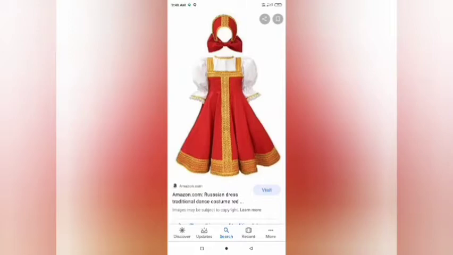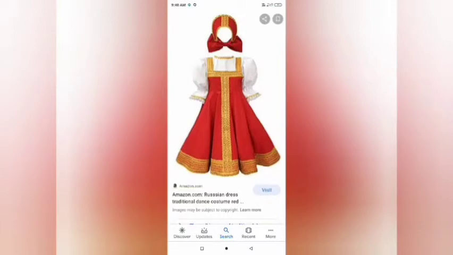Okay. Here this is the dress of Russia, especially worn by the ladies. And on an auspicious occasion, ladies wear this dress as a traditional folk dress. Okay.